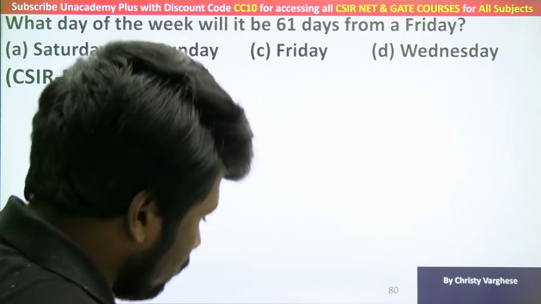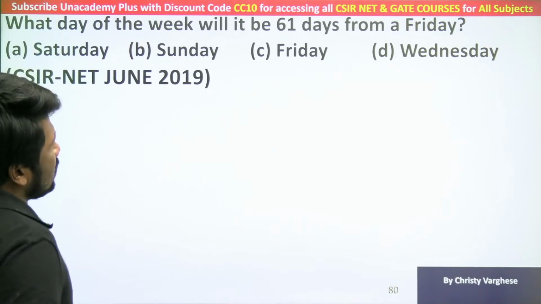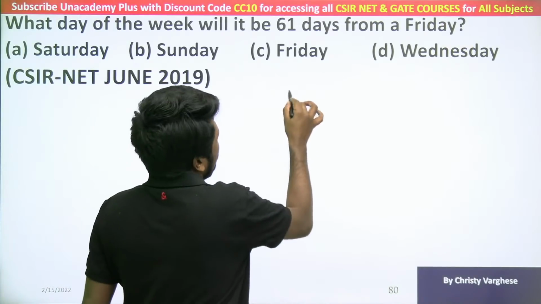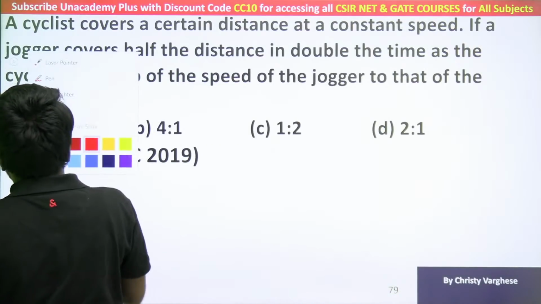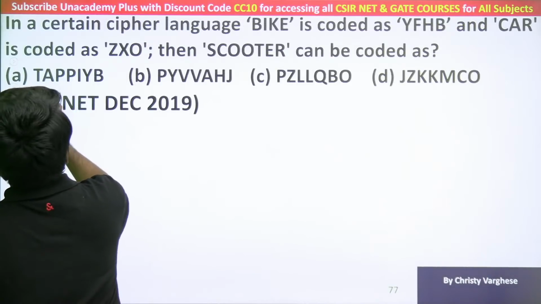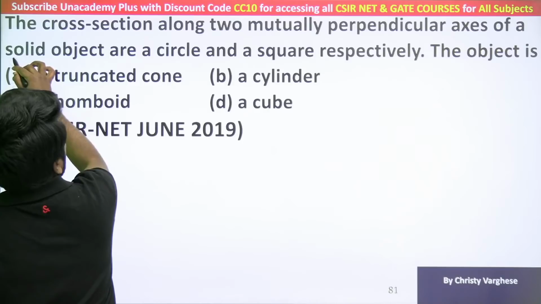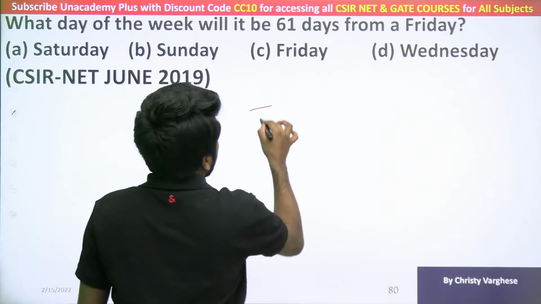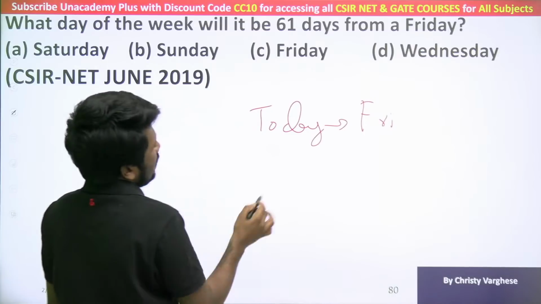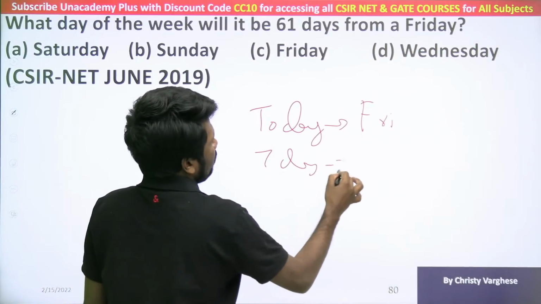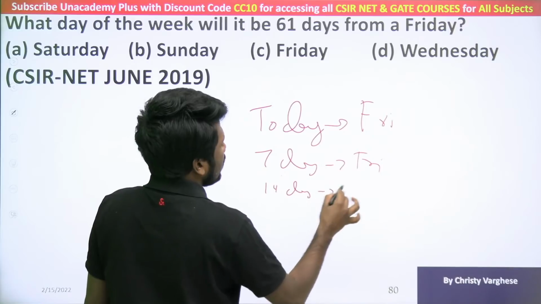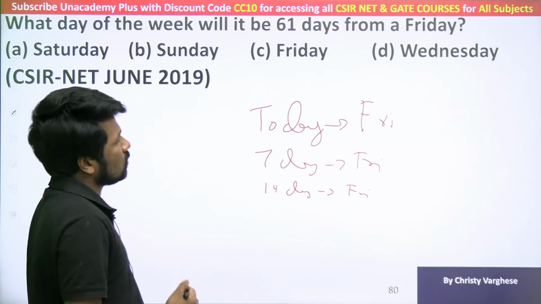Okay, most of you got it. Wonderful. What day of the week will it be 61 days from a Friday? It is very clear now. If today is a Friday, 7 days from today will be again a Friday. 14th day from today also will be a Friday. Multiples of 7 days it will be Friday.